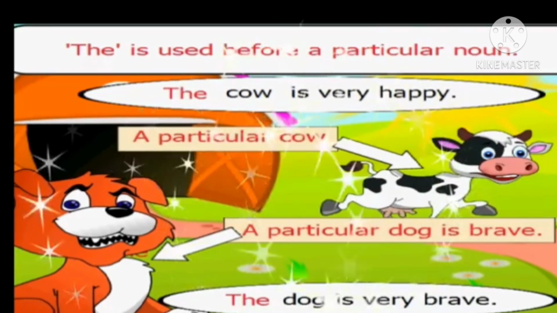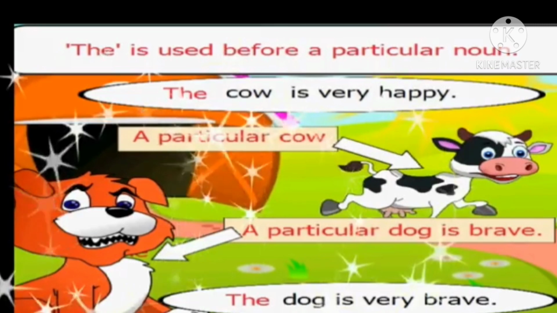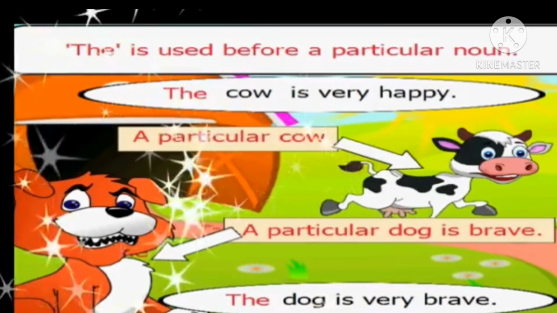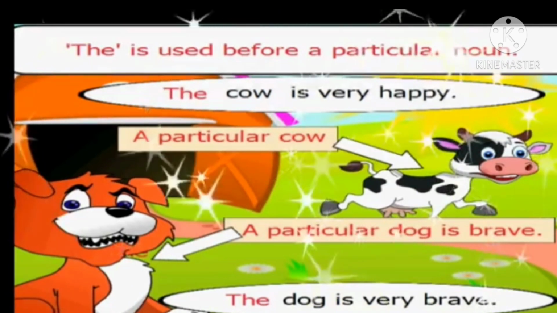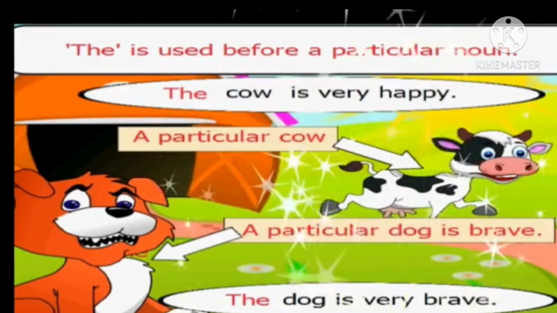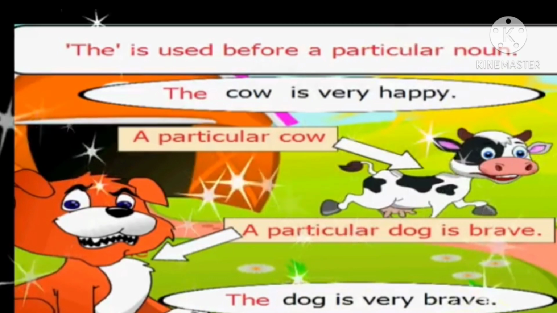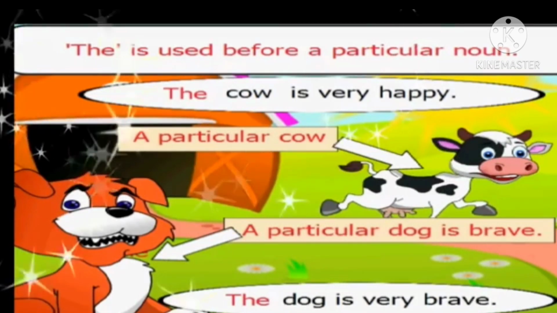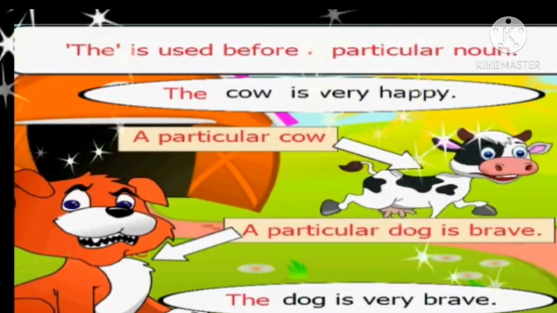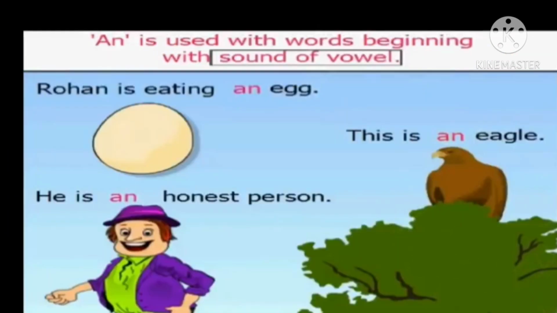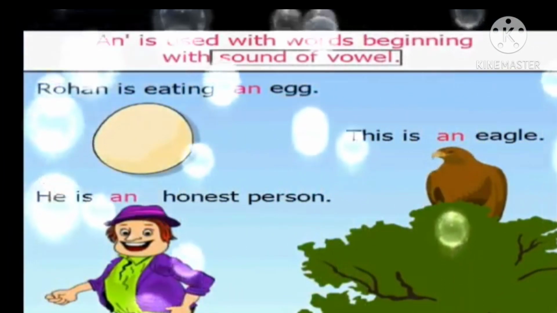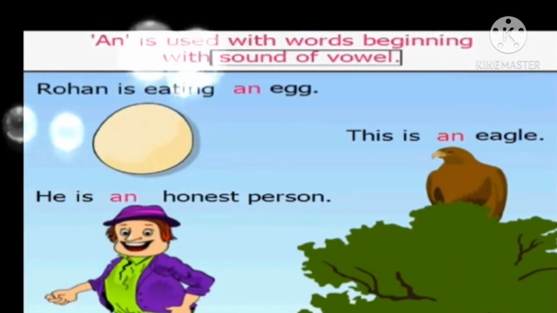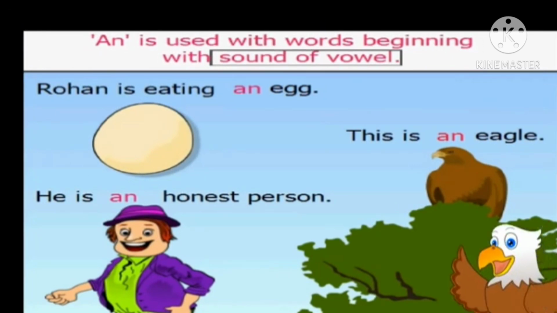When we talk about a particular thing or animal or person, etc., we use the. The cow is very happy. We are talking about a particular cow, not any cow. So we say the cow. The dog is very brave. We are talking about a particular dog, not any dog. So we say the dog is brave.